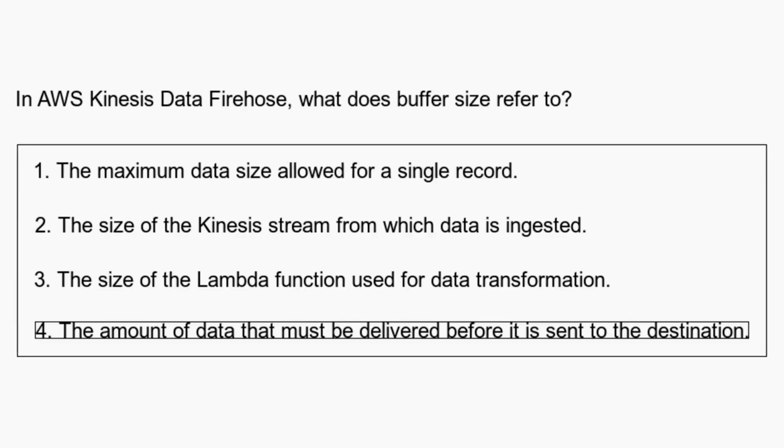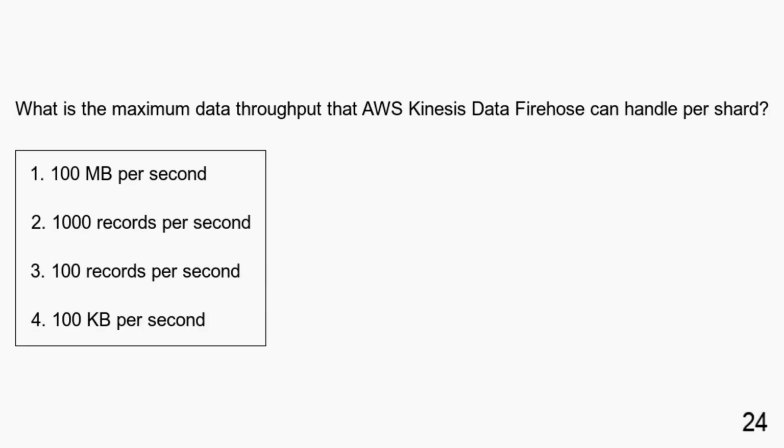In AWS Kinesis Data Firehose, buffer size refers to the amount of data that must be delivered before it is sent to the destination. What is the maximum data throughput that AWS Kinesis Data Firehose can handle per shard? 100 megabytes per second. 1000 records per second. 100 records per second. 100 kilobytes per second.